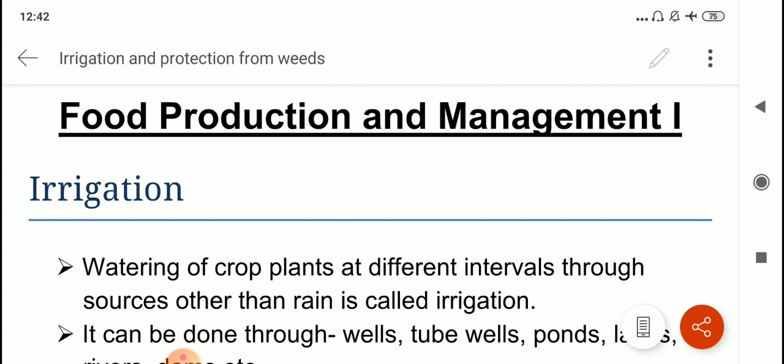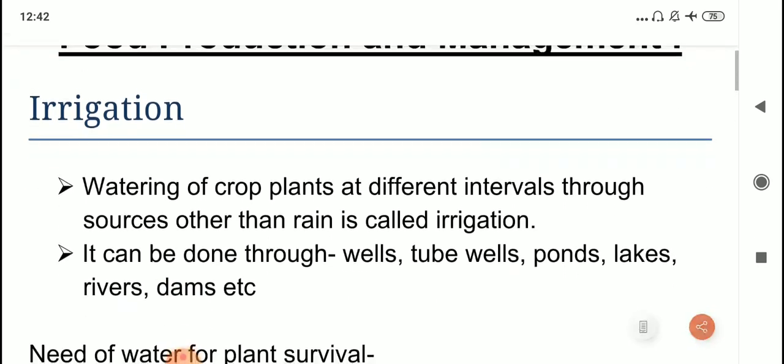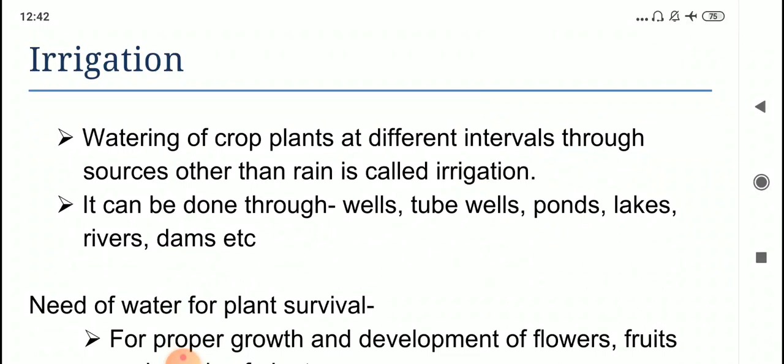Okay. So, whenever we apply the required amount of water to the plants, all the methods that are implemented come under irrigation. In your book the definition is given: watering of crop plants at different intervals through sources other than rain is called irrigation. It can be done through wells, tube wells, ponds, lakes, dams, etc. Now there are some methods of surface irrigation and we will study them.